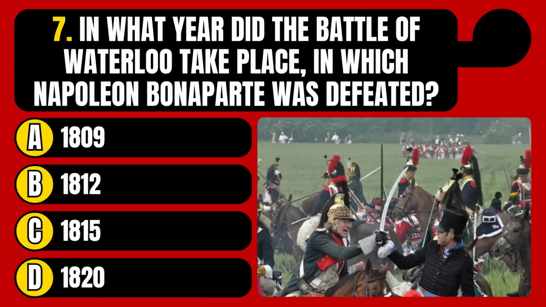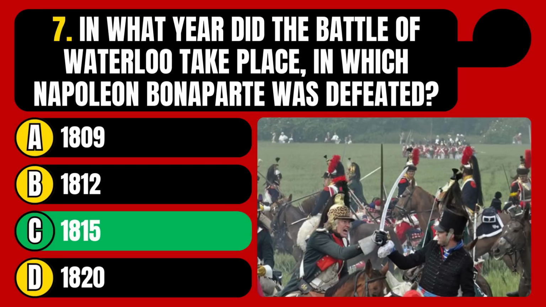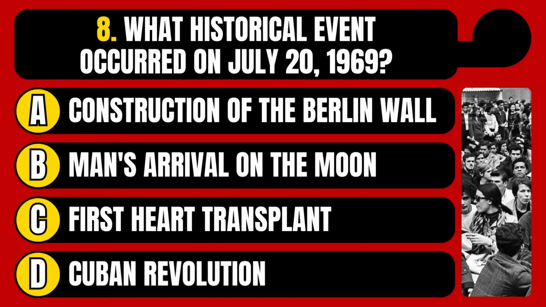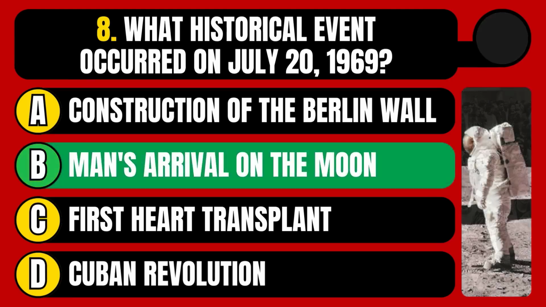In what year did the Battle of Waterloo take place, in which Napoleon Bonaparte was defeated? 1809, 1812, 1815, or 1820? The correct answer is option C, 1815. What historical event occurred on July 20, 1969? Construction of the Berlin Wall, man's arrival on the moon, first heart transplant, or Cuban Revolution? The correct answer is option B, man's arrival on the moon.